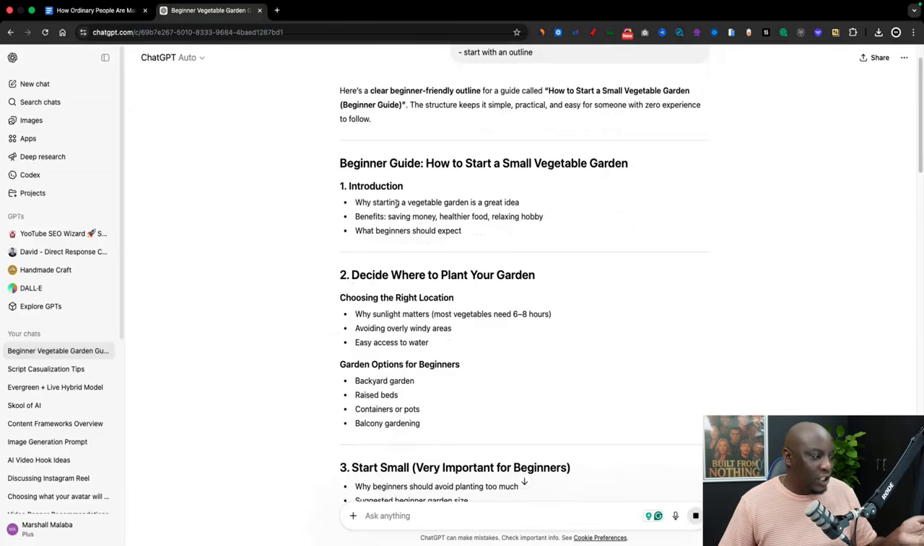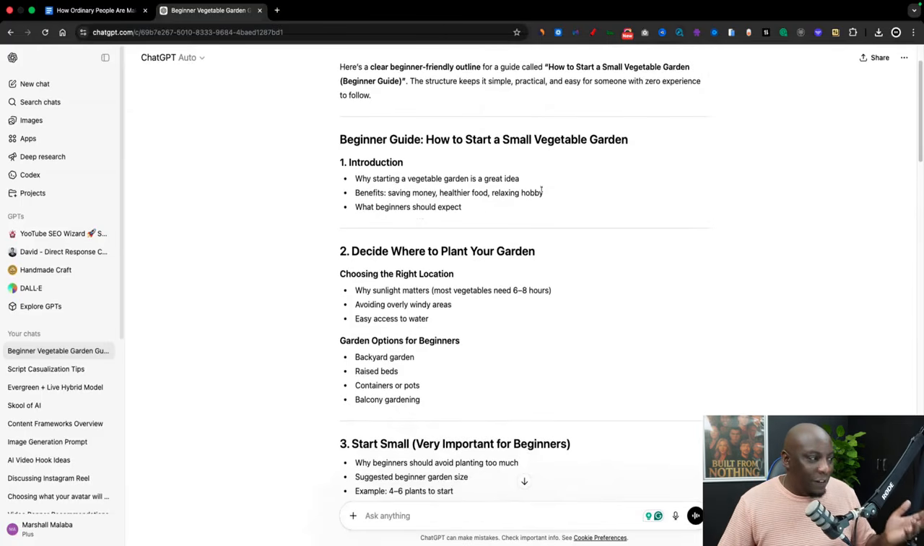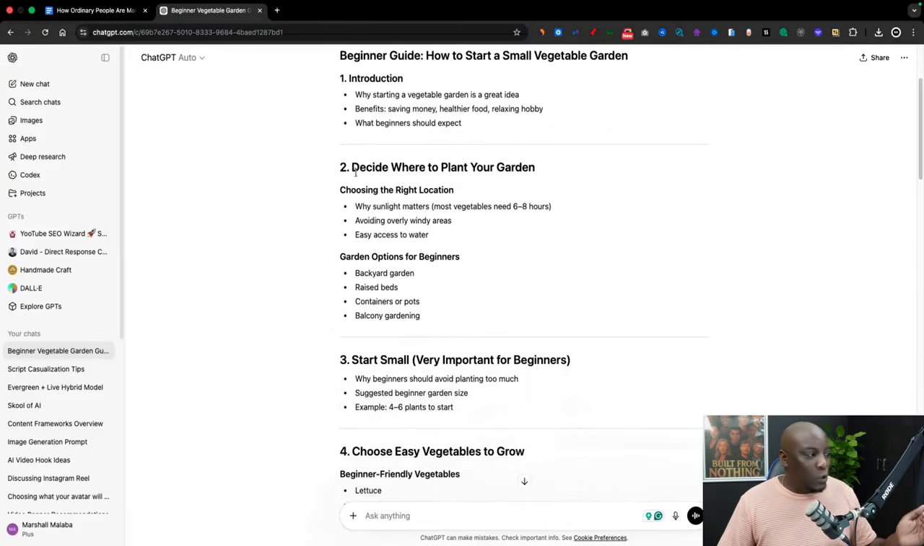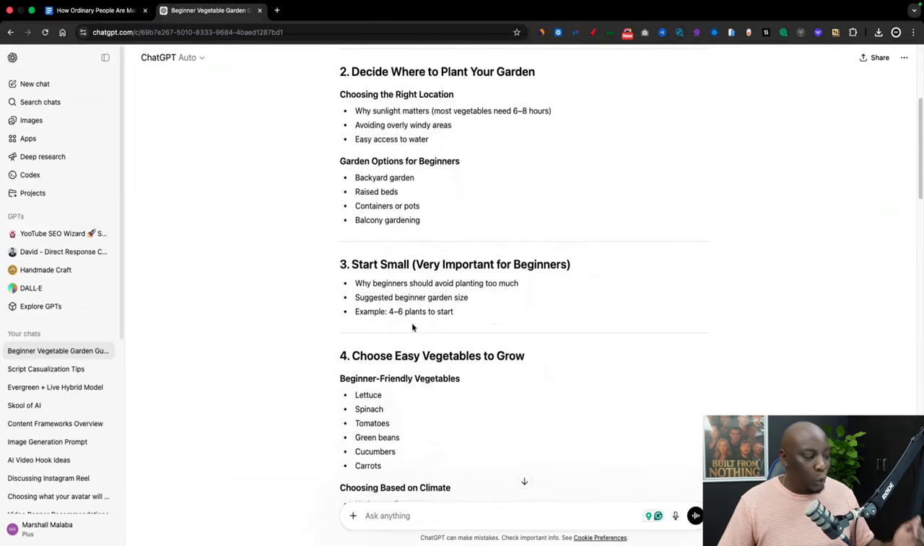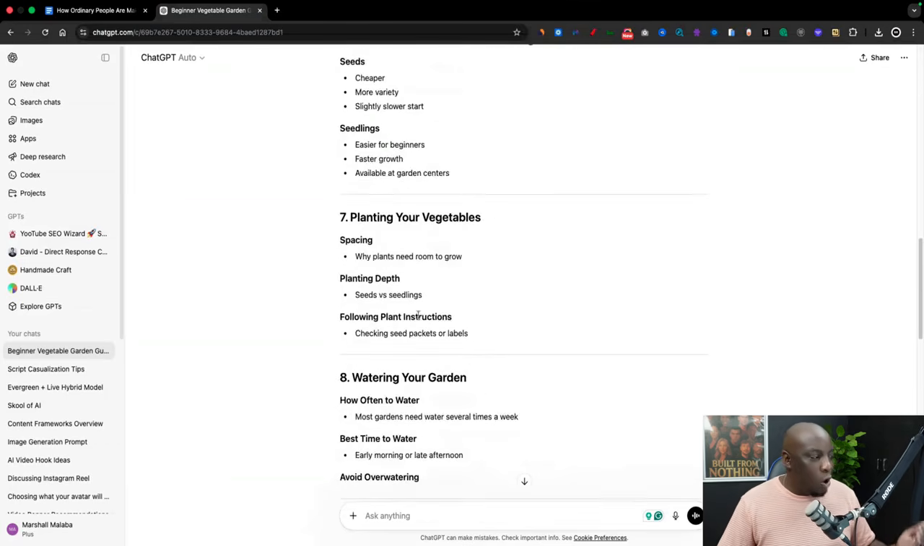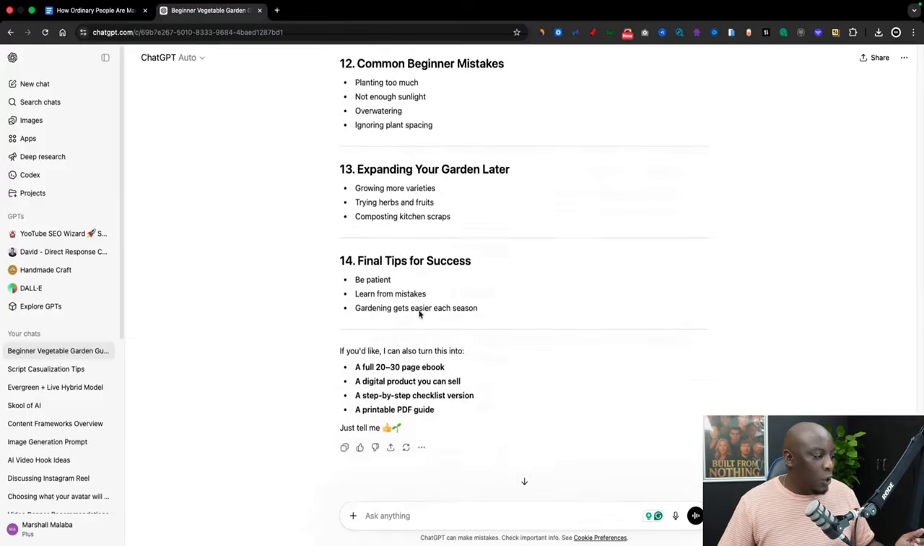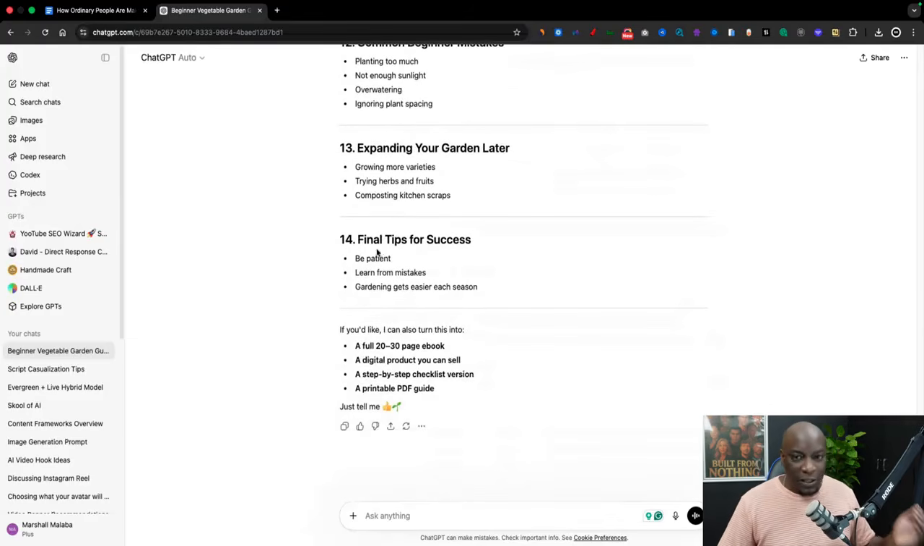There's going to be an introduction where it talks about why starting a vegetable garden is a great idea, the benefits, and then what beginners should expect inside of the book. And then it goes on to chapter 2, decide where to plant your garden. Chapter 3, start small. Chapter 4, choose easy vegetables to grow. And then it goes on and on and on. And if I scroll down all the way, you can see that it's got 14 different chapters.